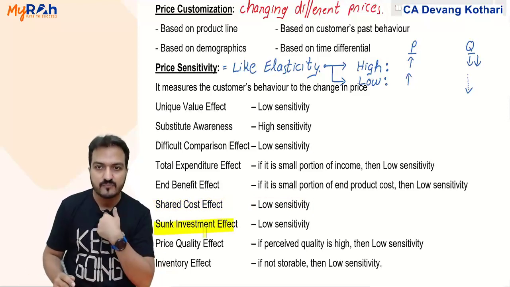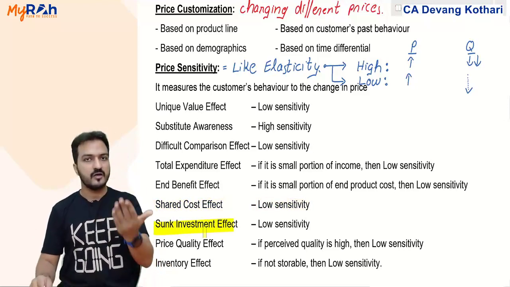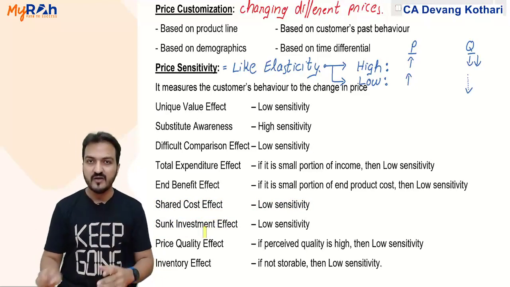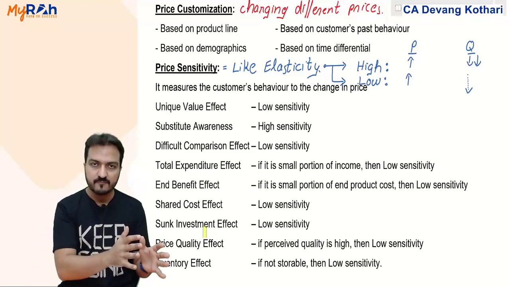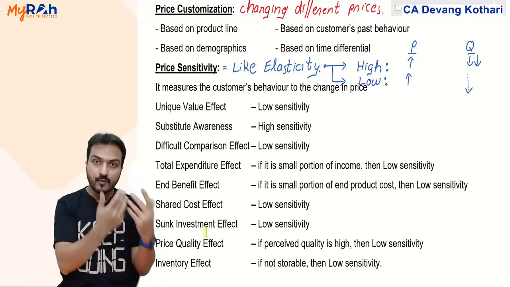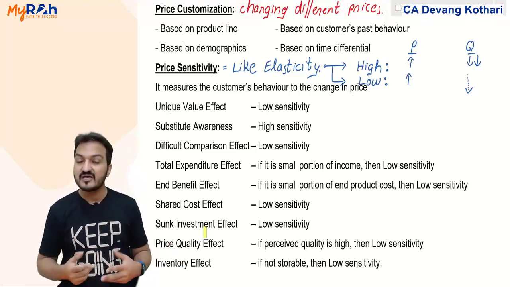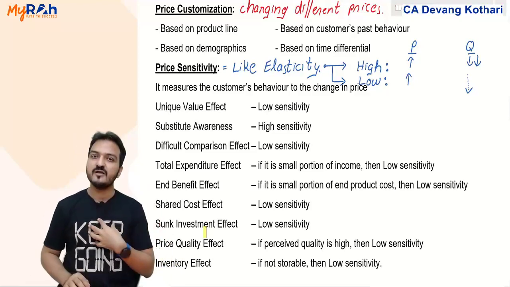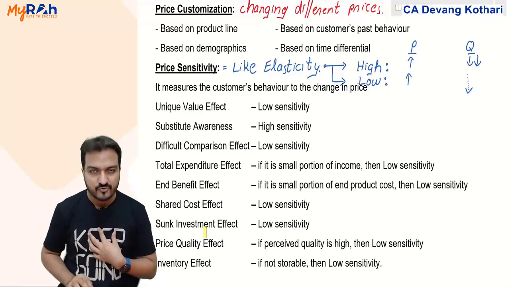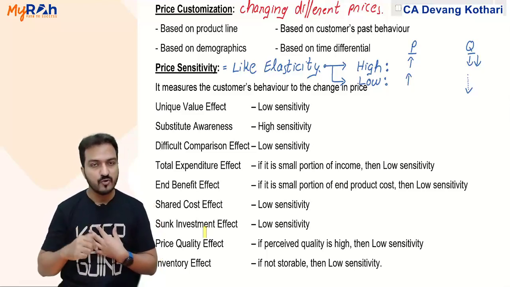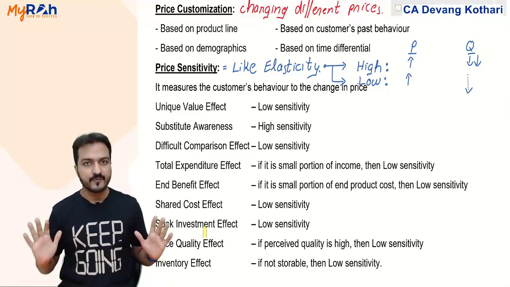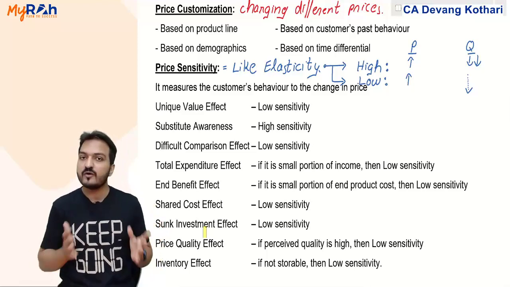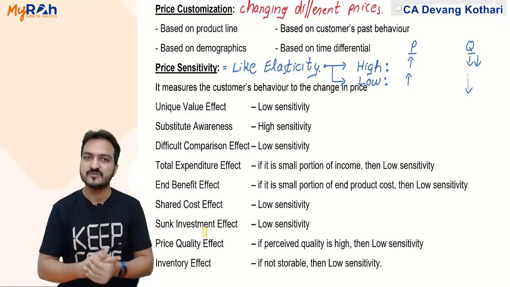If my product is related to another sunk investment, meaning you have already invested some money, and to support that you need my product. For example, you have already purchased a petrol car. I am selling petrol. Even if I charge more, you will still have to buy my petrol because you are using a petrol car. Your petrol car is a sunk investment.